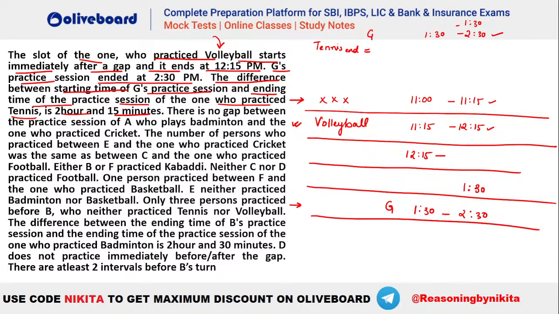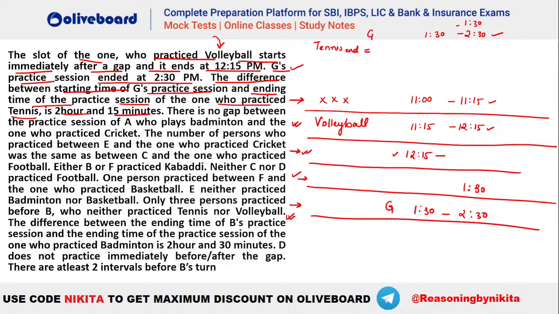Now, if this volleyball is ending at 12:15, that means the next must be starting at 12:15 here. And then we know that G's practice session has to end at 2:30 p.m. So 2:30 p.m. will be somewhere after this 12:15, and the gap between 12:15 to 2:30 is 2 hours 30 minutes. Now, how do you cover that? The only possibility will be that G has to be here. Either this will be a gap period and this will be a 1 hour time, or this will be a gap period and this will be a 1 hour duration, right?